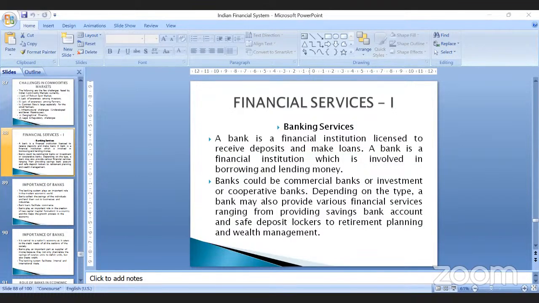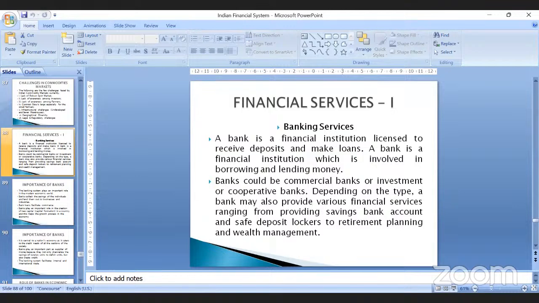They are lending money, making investments, and accepting deposits from the public, which are repayable on demand or by any form like check, draft, or order. Whenever we talk about banks, we are talking about commercial banks, investment banks, or cooperative banks.